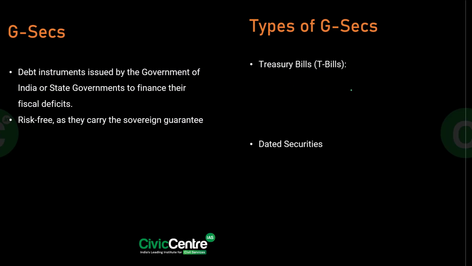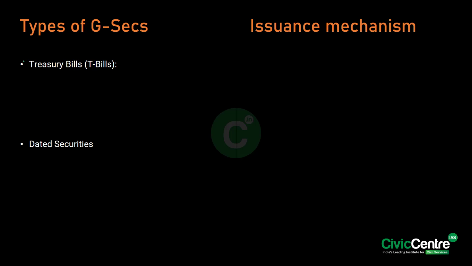Now, if you have to talk about the types of G-Secs, there are two types. One are the T-bills and the other are the dated securities. So, what is the difference between these two? See, these T-bills are short-term securities with maturities like 14 days, 91 days, 182 days or 364 days. They are issued at a discount and redeemed at face value.